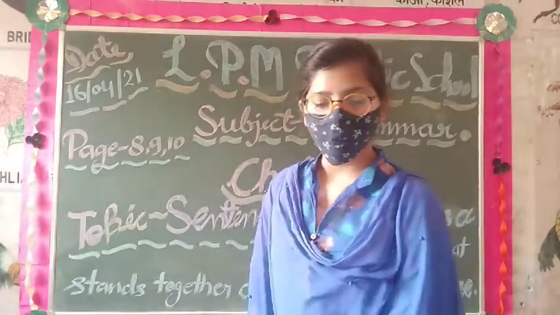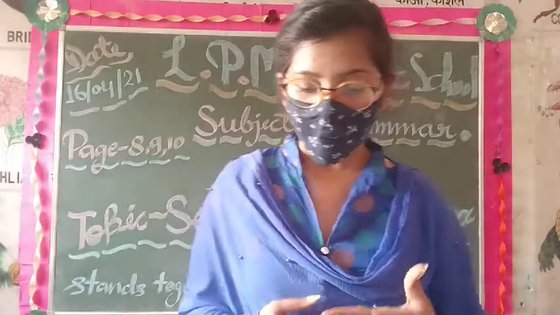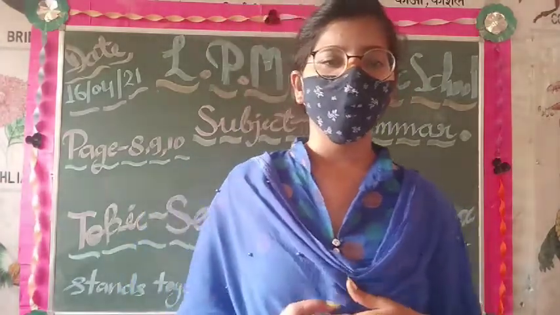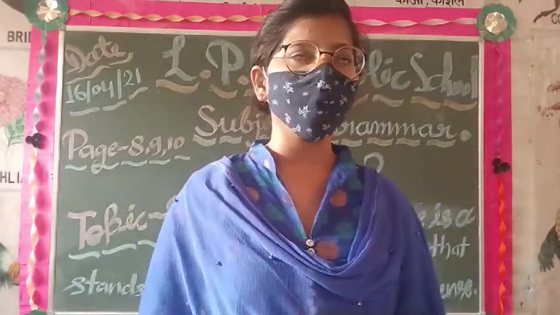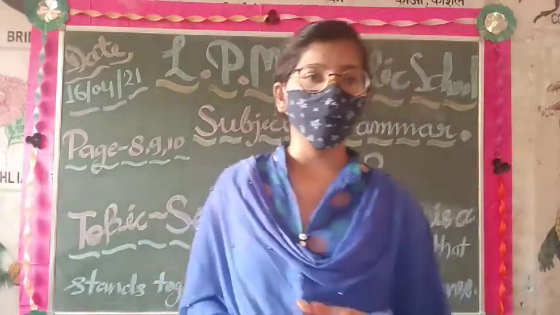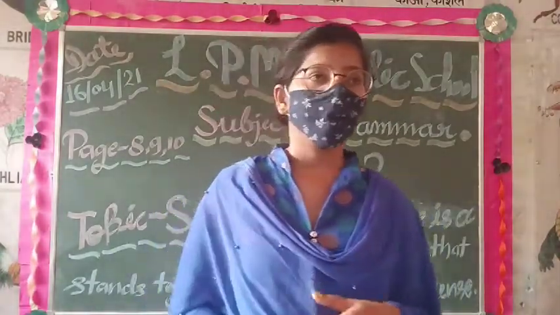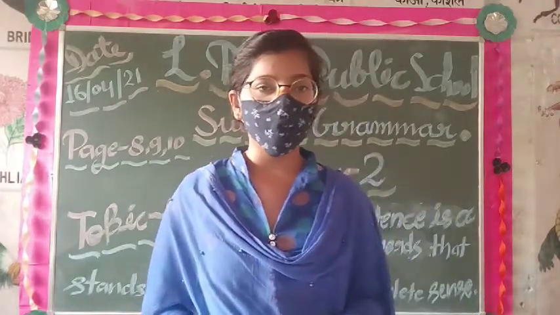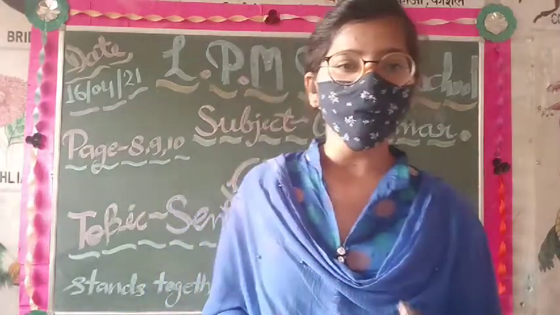So students, for example, the peacock is a beautiful bird. As you can see, in the sentence The peacock, the T starts with a capital letter and the sentence ends with a full stop.